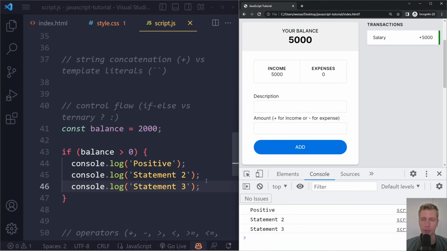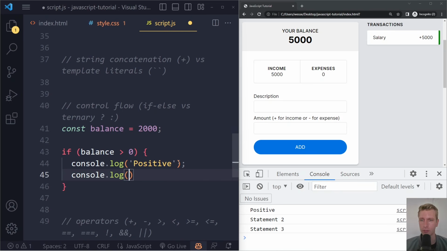I will have a separate video, by the way, on the most useful Visual Studio Code shortcuts. We'll talk more about that, but you can see we can run multiple statements, right? That's if else. If else is useful if you have a lot of conditions or a lot of code, right? A lot of statements that you want to run if some condition is true or false. Okay, so what's the innovation here?